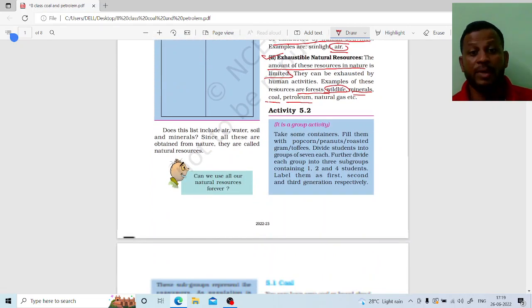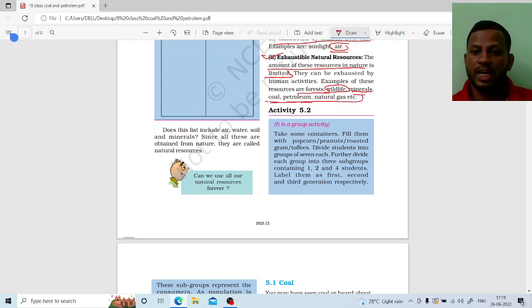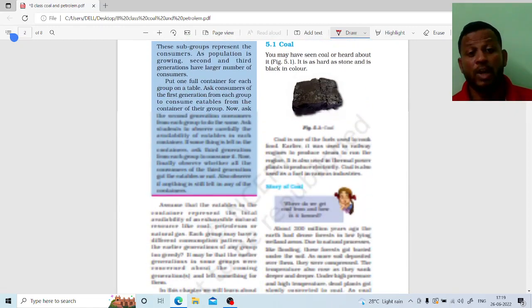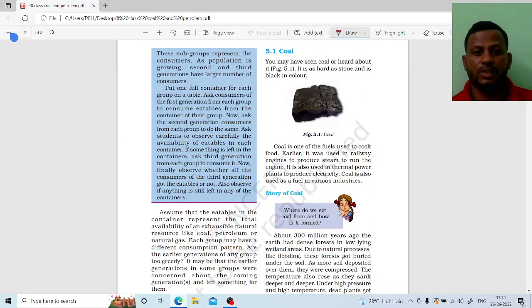Remember, there are three important points in this chapter we are going to see here. One is coal, petroleum, and natural gas. Okay, let us see one by one. First one is coal here. Look, this is coal, right? This is as hard as stone.